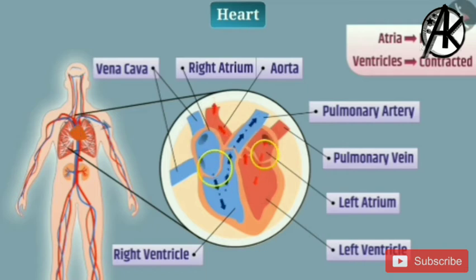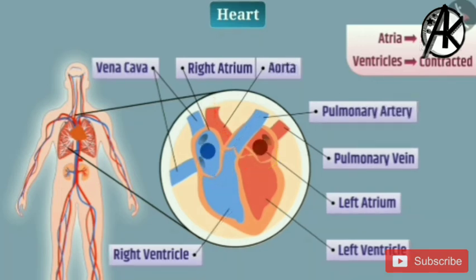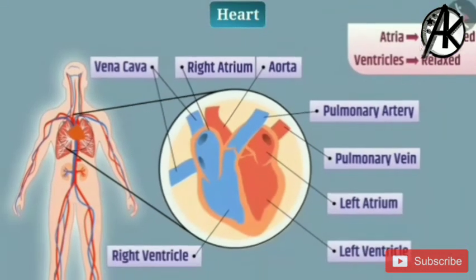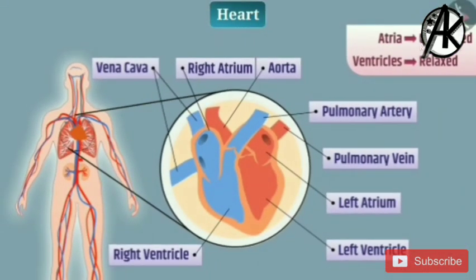There is a valve between the atrium and ventricle which prevents backflow of blood. When both atria are contracted and both ventricles are relaxed, then the valve between the atrium and ventricle opens. The oxygenated blood gets transferred from the left atrium to the left ventricle and the deoxygenated blood gets transferred from the right atrium to the right ventricle. The ventricle pumps the blood throughout the body.